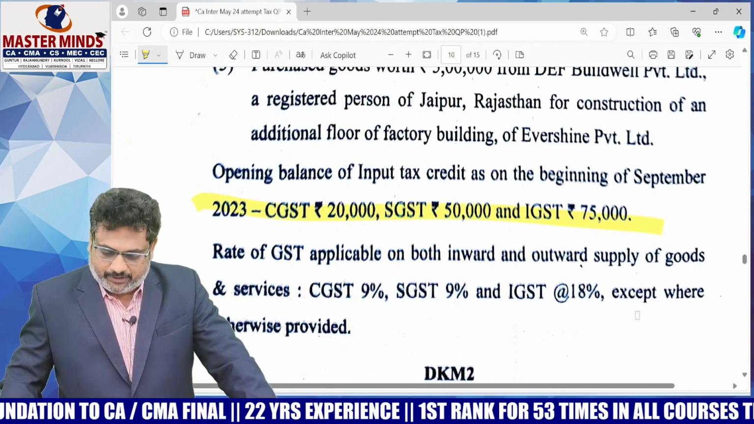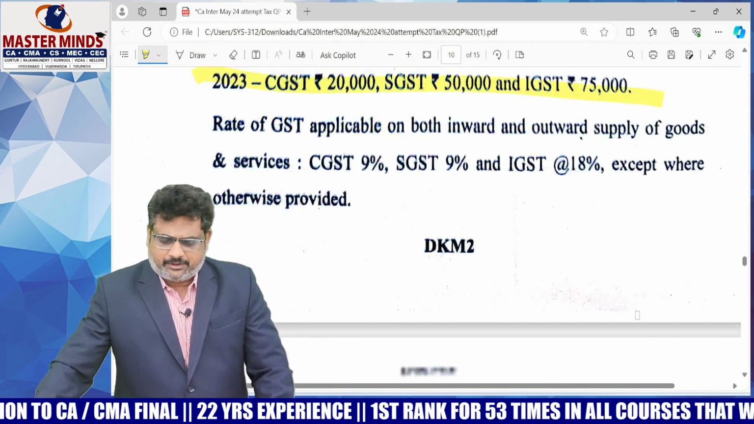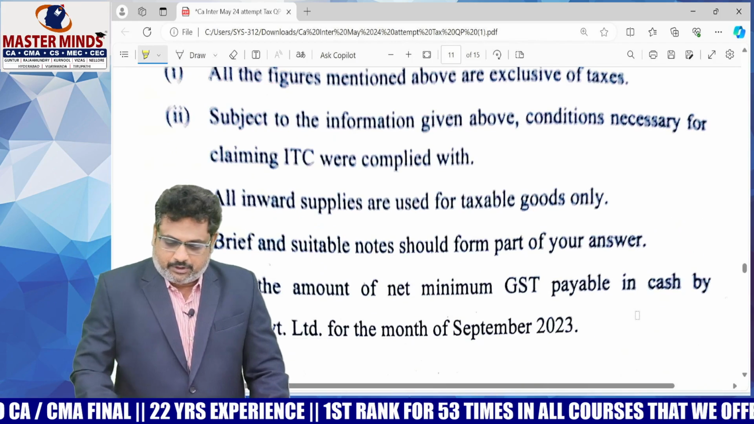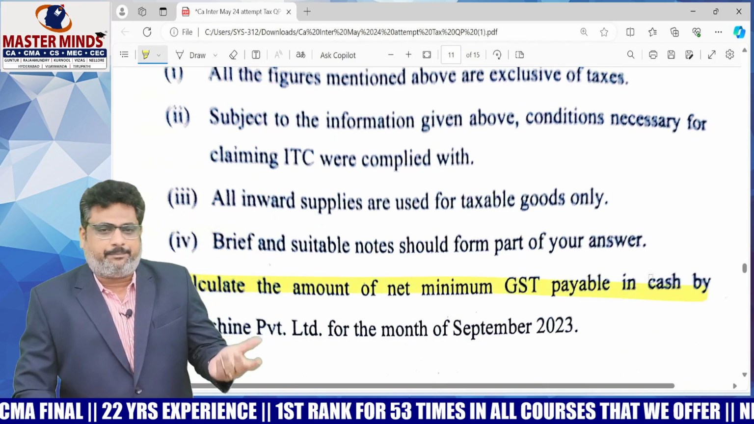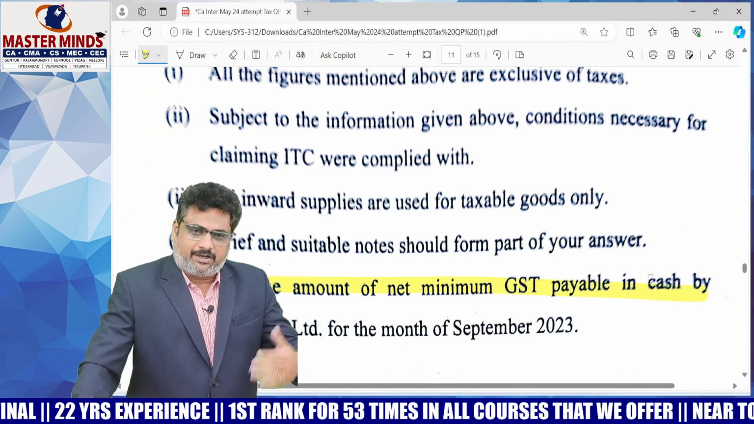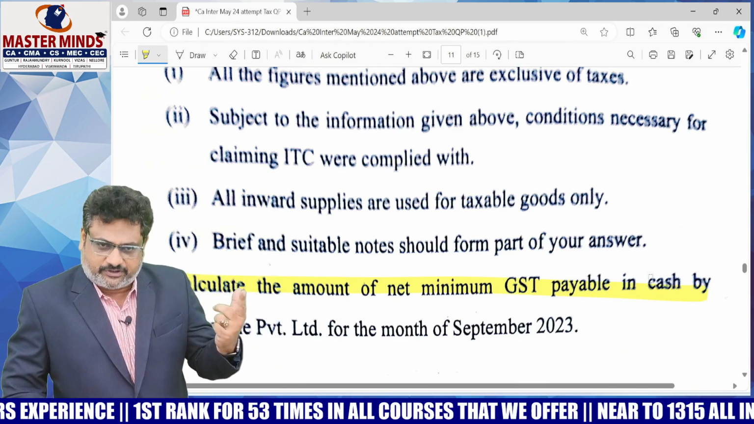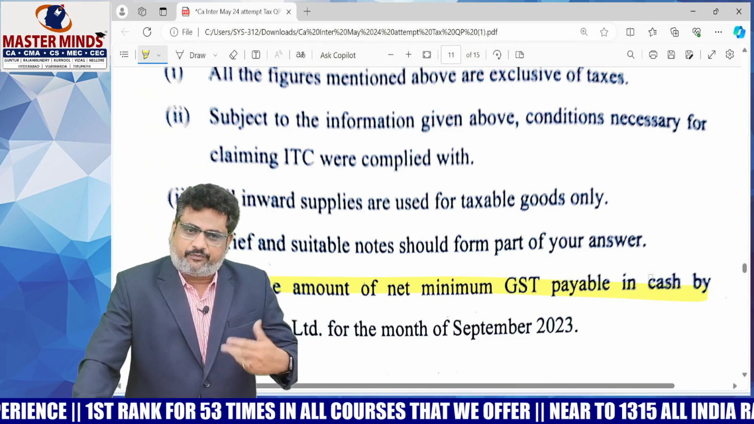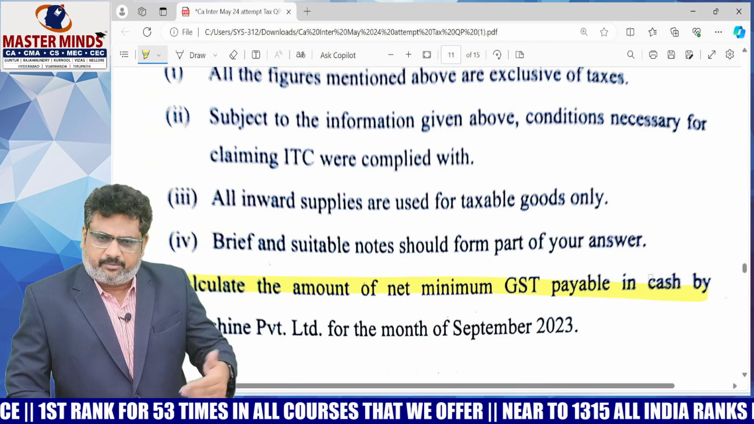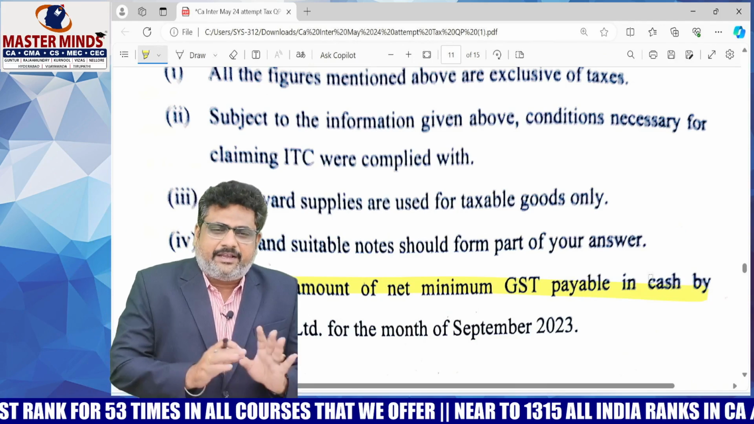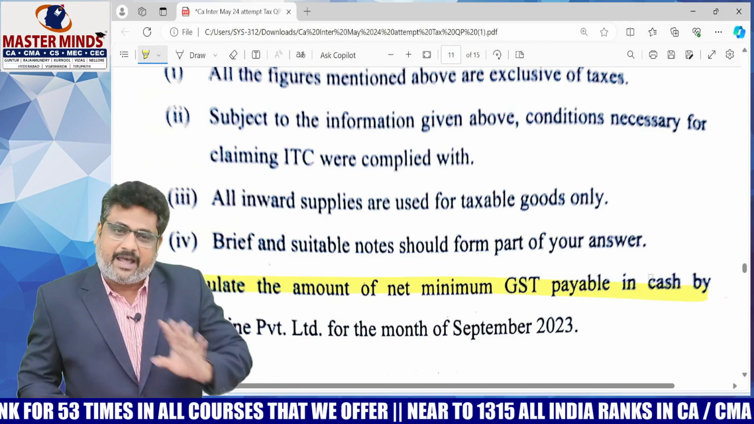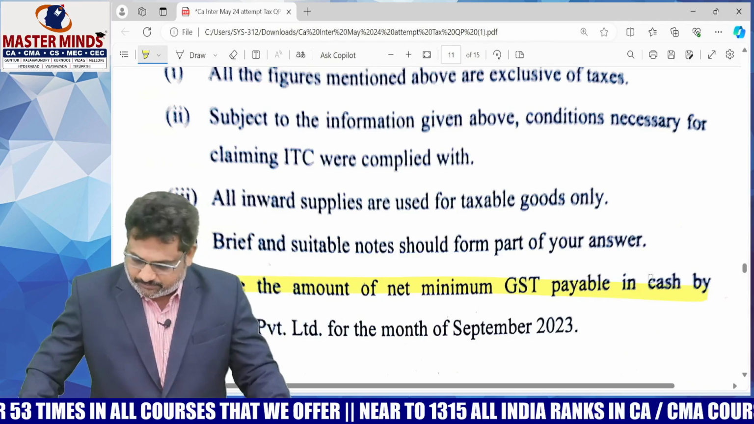Opening balance is also given in the problem. Based on that, some other details are given. You need to compute the minimum net GST payable. Simple. Step 1, computation of output tax payable, that is those items, value of supply. Step 2, computation of ITC. Step 3, step 1 minus step 2. Very easy question actually in comparison with earlier attempts.